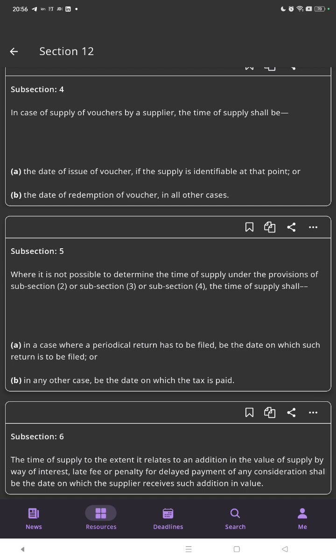Subsection 6: the time of supply, to the extent it relates to an addition in the value of supply by way of interest, late fee, penalty, or for delayed payment of any consideration, shall be the date on which the supplier receives such addition in the value.